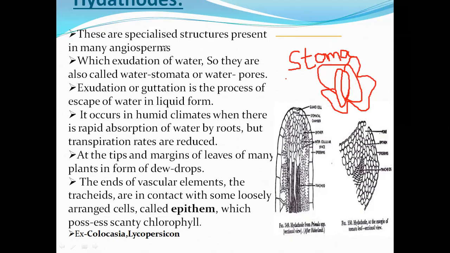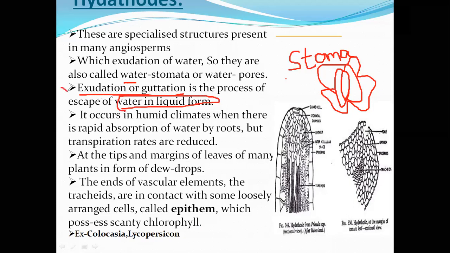Why? Because through them water is released in the form of a liquid. This phenomenon is called exudation or guttation, meaning escape of water in the form of liquid.